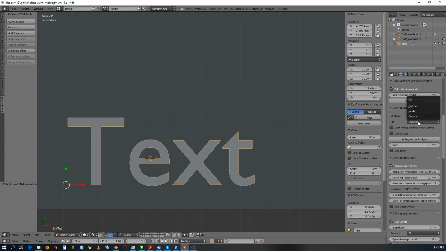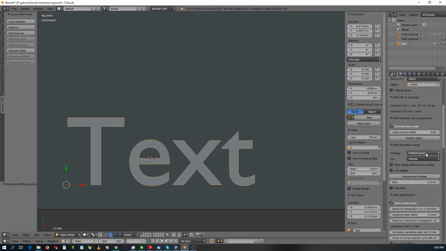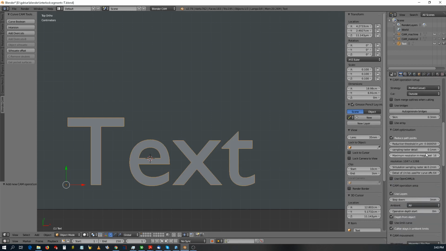You can choose to cut outside, inside, or on the line. Right now we will choose outside. And of course you can auto-generate the bridges. The depth of the cut, see where the depth is.